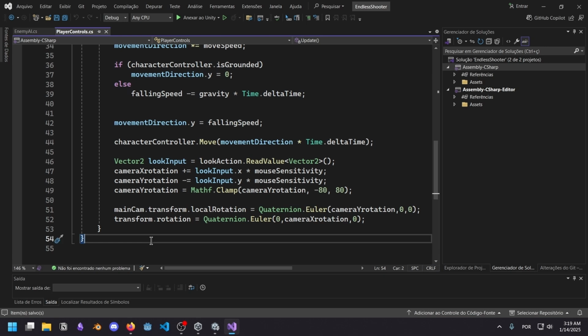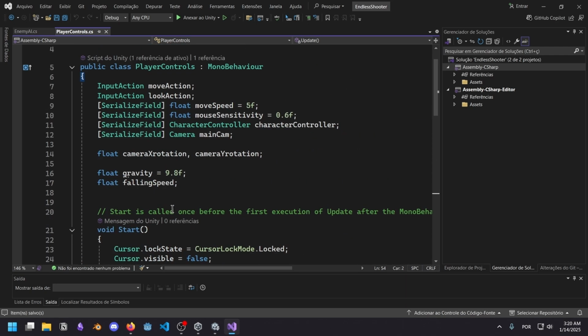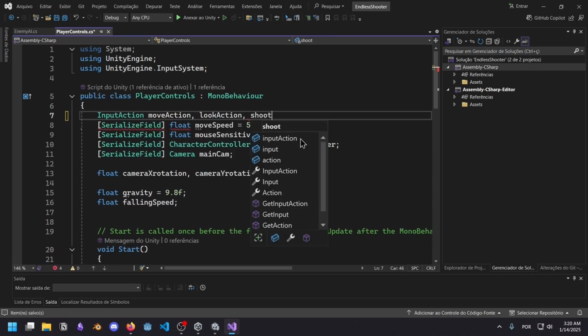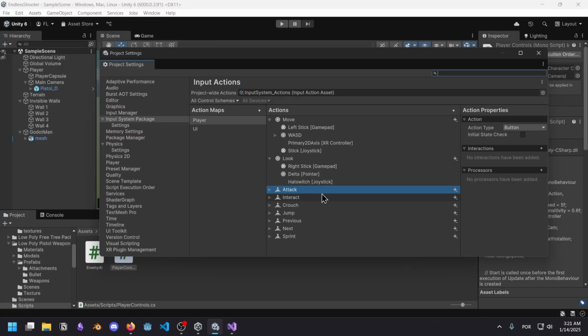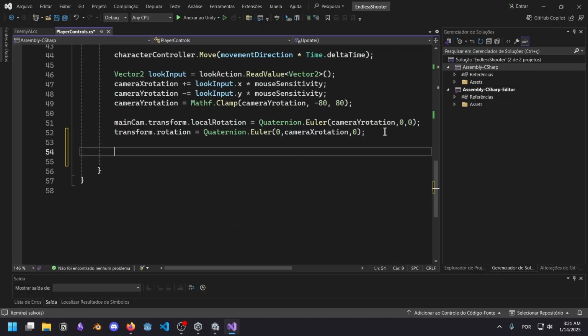Again, I should be creating separate scripts and organizing the code, but I'm going to create everything right here in the player controls. Let me just take this and put it here. I also need a shoot action. I think this one is called fire. It is actually called attack. This code is getting progressively worse.